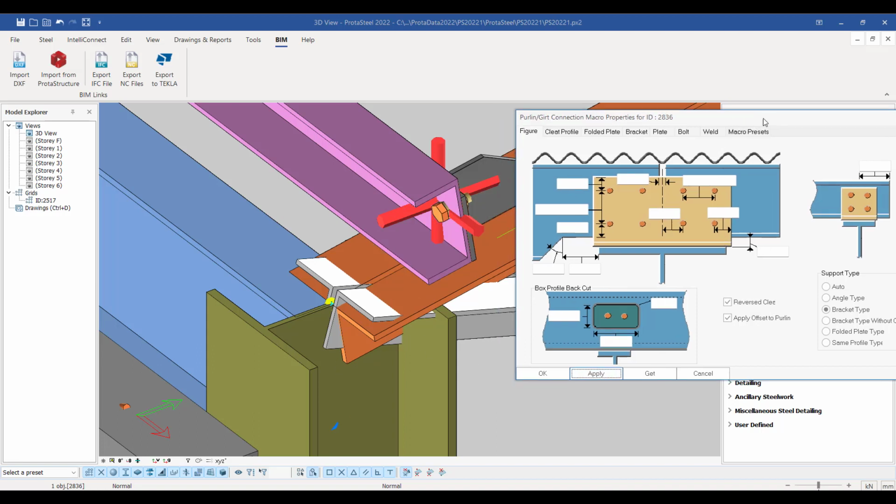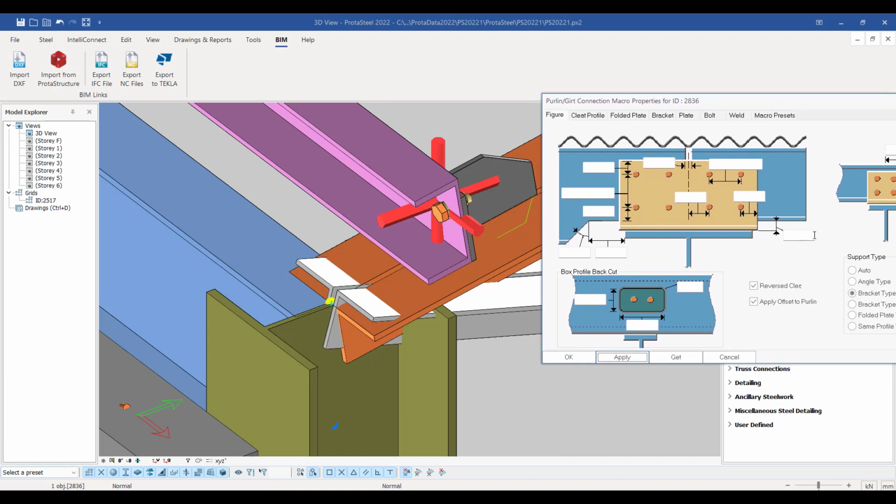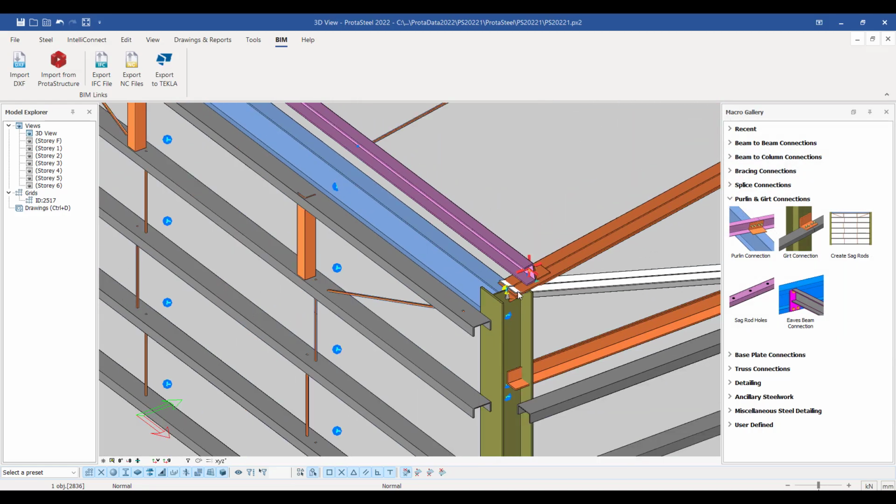Maybe I want to have a folded plate, or I want to have a plate from the same profile. So you can customize this to suit what it is that you would like to have in terms of your steel connection. I might just keep that as an angle plate, and then I can just set that up there, maybe something like that.